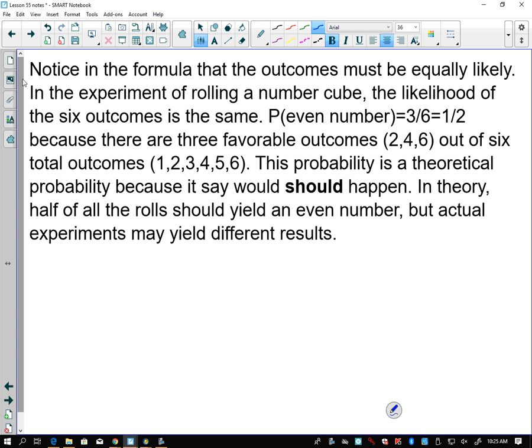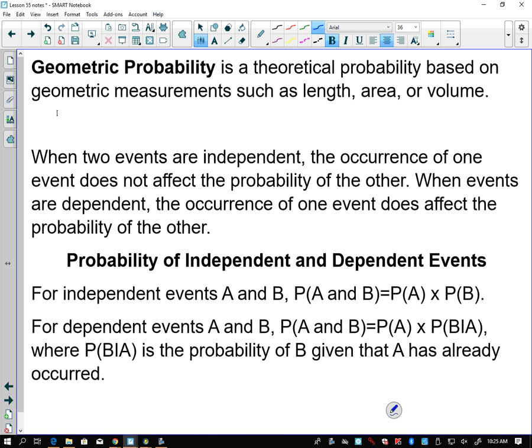So here we're going to see something else. We're going to talk about dependent and independent events. Let's look at geometric probability, though. Geometric probability is a theoretical probability, meaning it hasn't happened yet. We haven't tested it, based upon geometric measurements such as length, area, or volume.